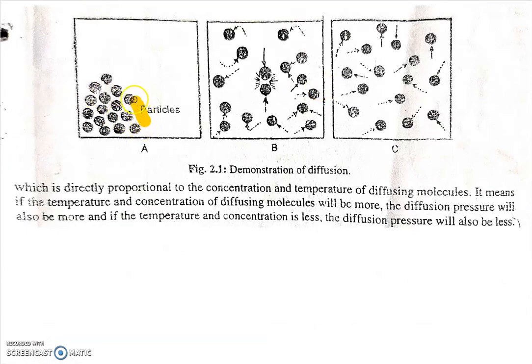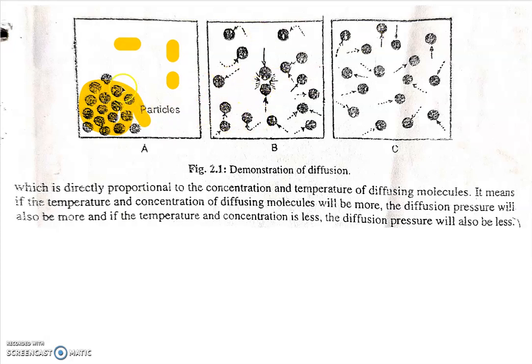See here an example of diffusion. Here are certain particles. These particles, or we can say molecules, are held together, in high concentration. When these molecules move from their high concentration to their lower concentration, suppose the concentration here is less, this process is called diffusion. The diffusion process is very simple and we can see it naturally everywhere.